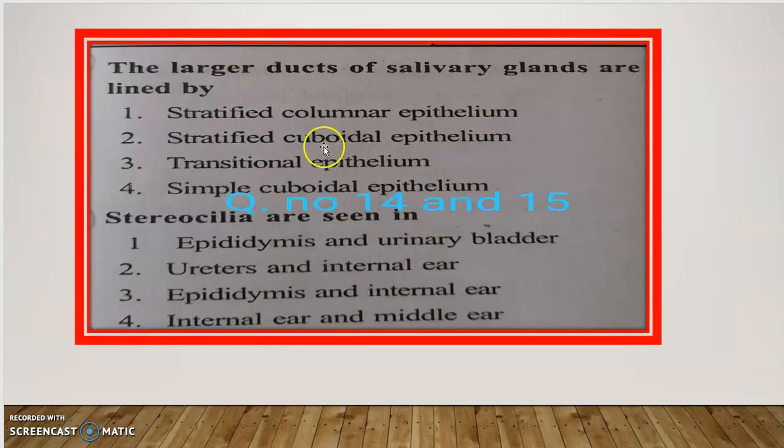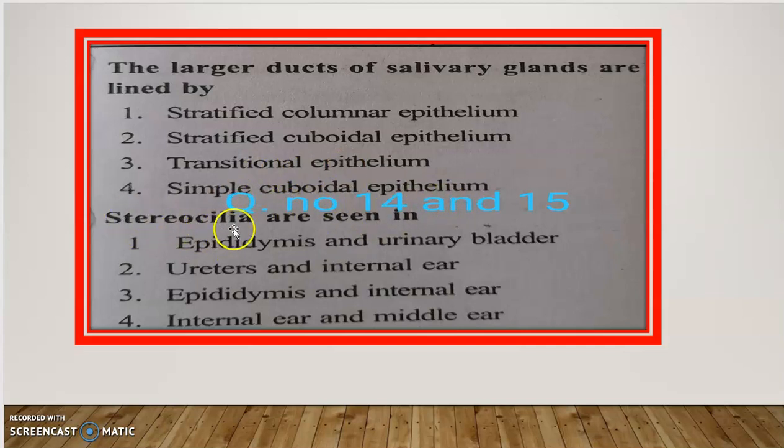And 14: the larger ducts of salivary glands are lined by stratified columnar epithelium, stratified cuboidal epithelium, transitional epithelium, simple cuboidal epithelium.